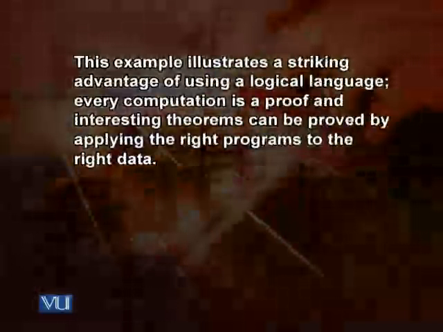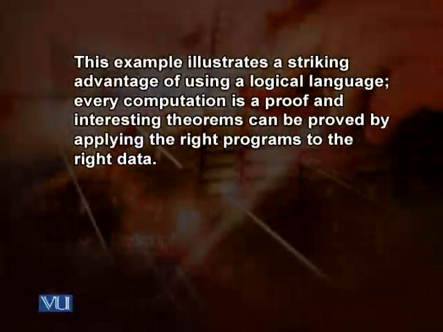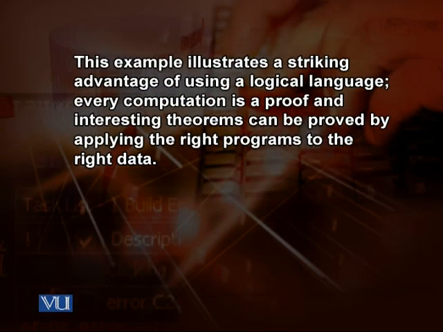Otherwise, it depends upon the value of those variables, and we cannot determine until we know the value of that variable. This example illustrates a striking advantage of using logical language. Every computation is a proof, and interesting theorems can be proved by applying the right programs to the right data.